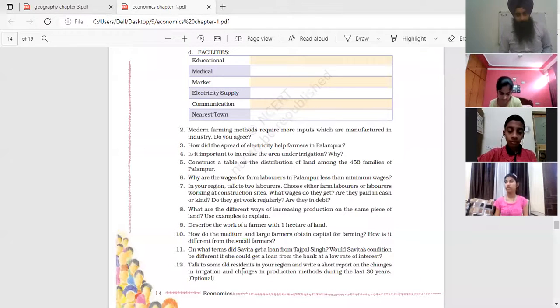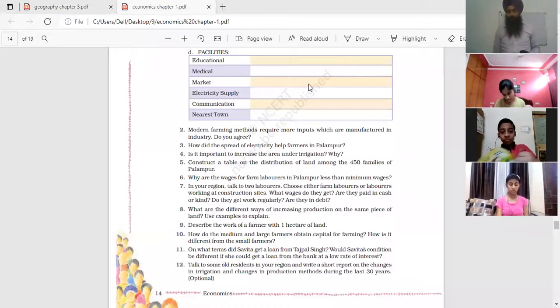So this is question number 11. No need to attempt it on your notebooks. Talk to some old residents. Leave it. You have to attempt questions 2, 3, 4, 6, 8, 10. That's it in your notebooks.